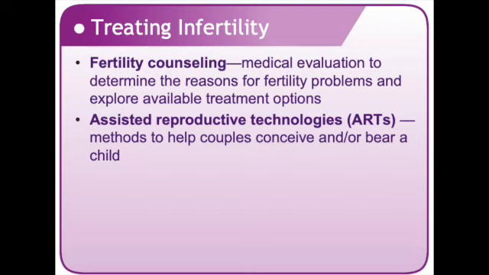Artificial insemination, which we also call intrauterine insemination, occurs when the sperm is introduced into the vagina or uterus by a medical procedure rather than by intercourse. In vitro fertilization, or IVF, occurs when one of the mother's eggs is surgically removed and fertilized with sperm in a petri dish, a laboratory dish, and after a few days, those fertilized eggs are taken and implanted back in the mother's uterus. And then gamete intrafallopian transfer, or GIFT, occurs when a mixture of sperm and eggs is placed in the woman's fallopian tubes where fertilization can occur. Because more than one egg is present, conception is more likely, but a multiple pregnancy can occur too.